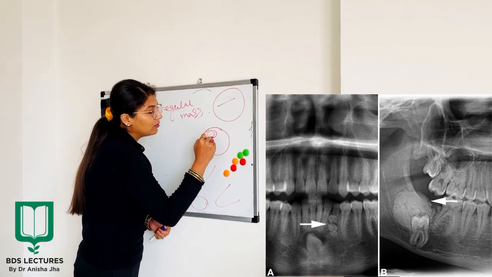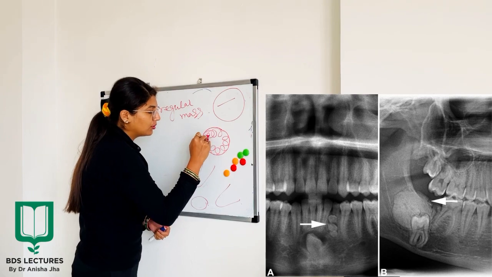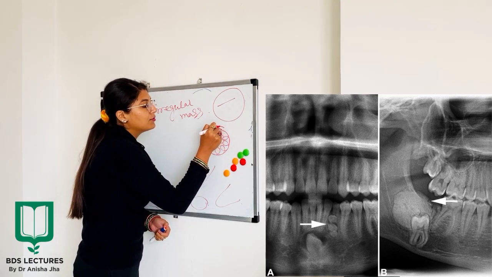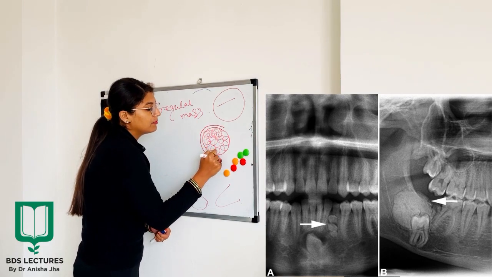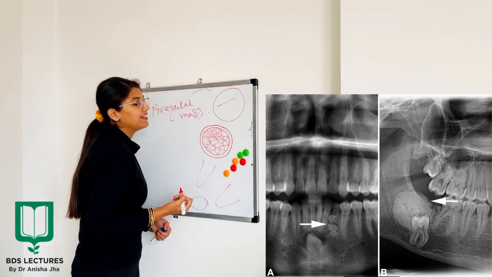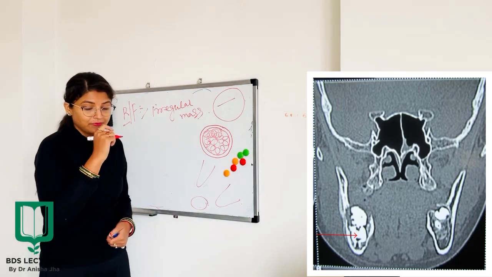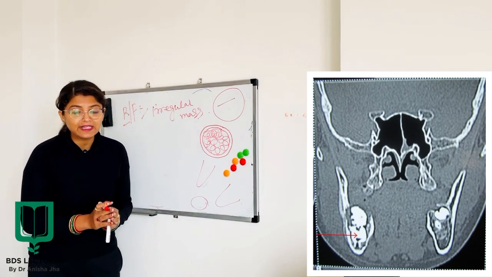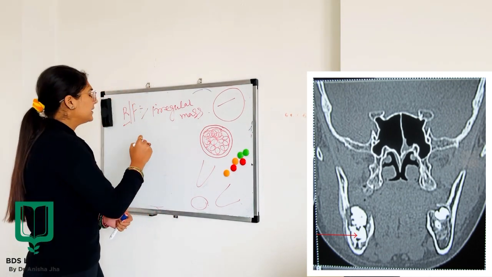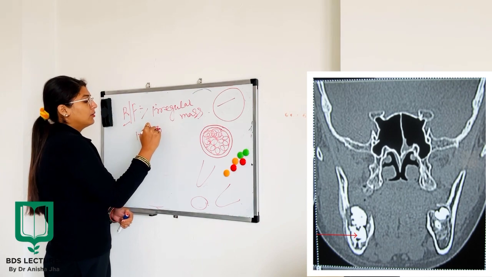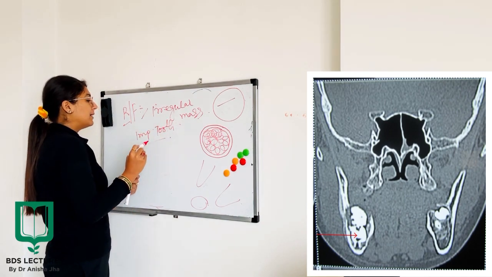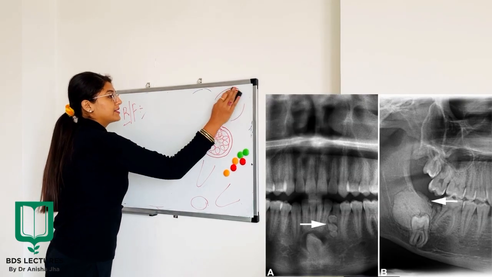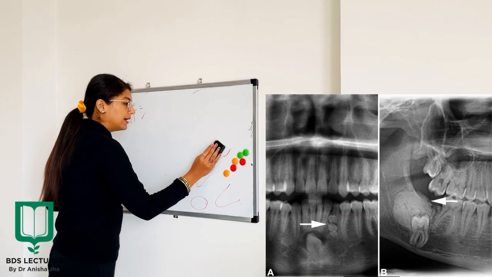So they have an irregular mass inside this odontoma made up of calcified material, and outside this calcified material there will be a smooth radiolucent periphery. Now the next point says both the forms of odontoma are frequently associated with unerupted or impacted tooth. Now talking about the location, I already told you while we were studying the introduction part.